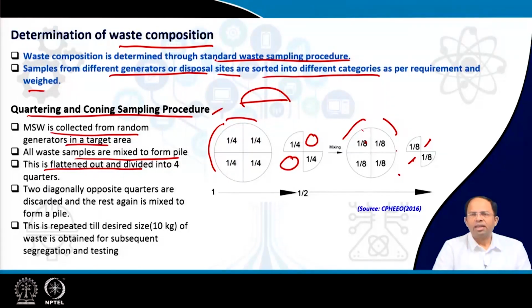We keep on doing this till we are left with around 10 kilograms of waste, which is the appropriate size used for subsequent segregation into different components and then finally weighing or testing them. So this is the quartering and coning sampling procedure which is adopted for determining the composition of waste.